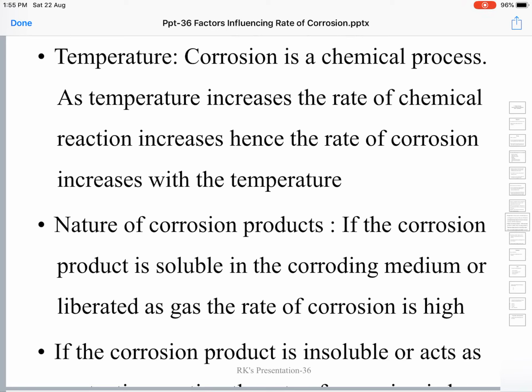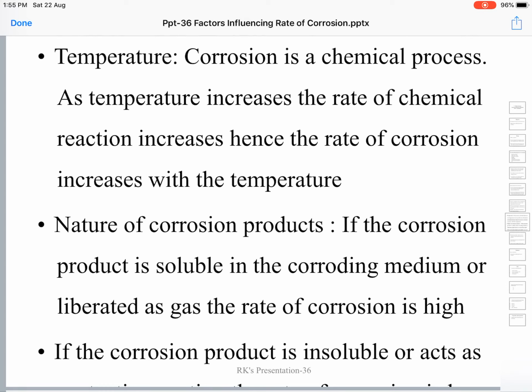Aluminum oxide acts as a protective agent, something like paint. It protects the underlying aluminum metal and cuts off the contact of the surrounding environment with it.